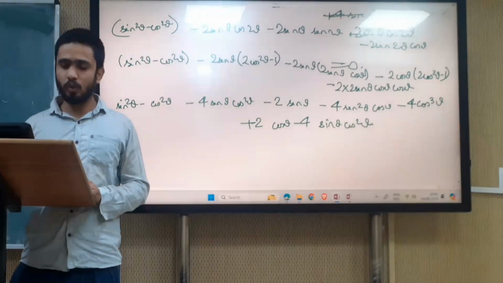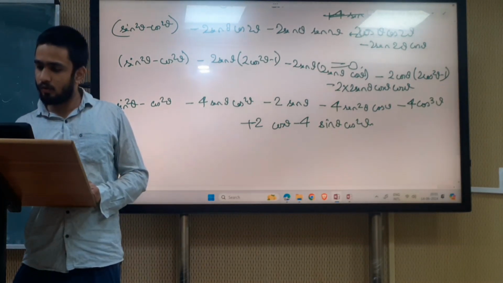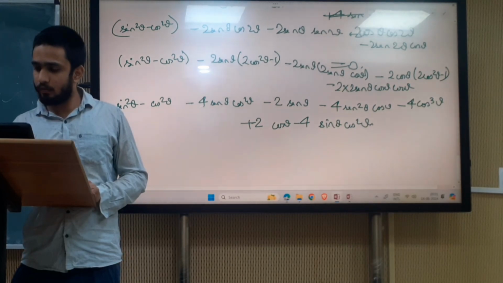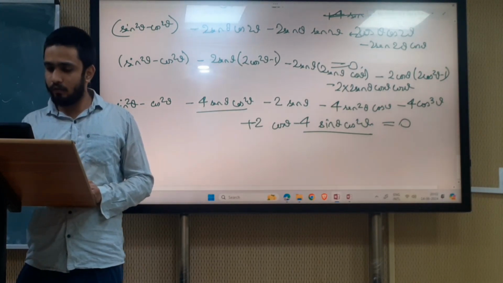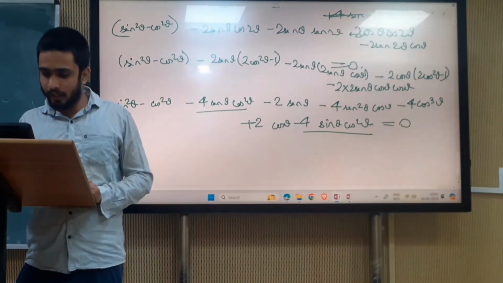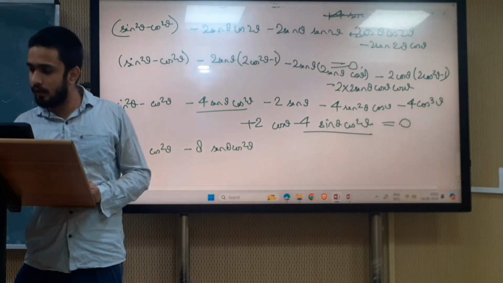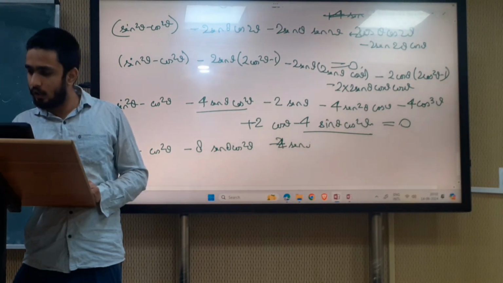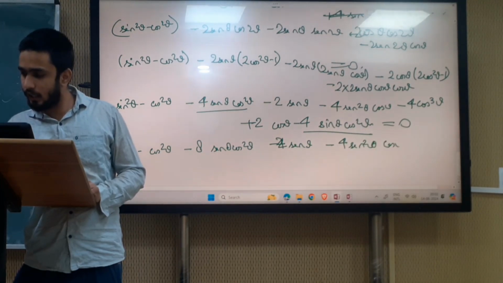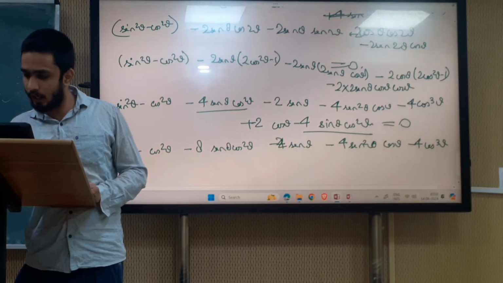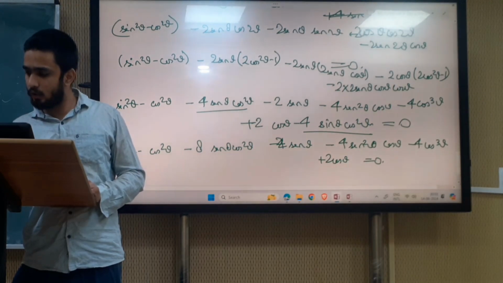Okay, so this becomes equal to this. So how will we solve it further? We know that this minus 4 sin theta cos square theta, and this minus 4 sin theta cos square theta, will add up. So sin square theta minus cos square theta minus 8 sin theta cos square theta, minus 2 sin theta, minus 4 sin square theta cos theta, minus 4 cos cube theta plus 2 cos theta equal to 0.